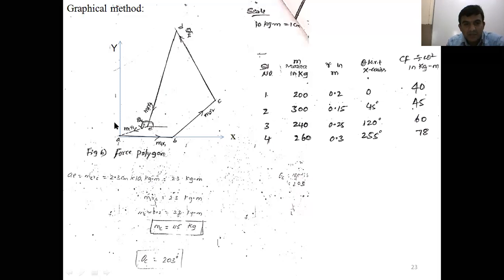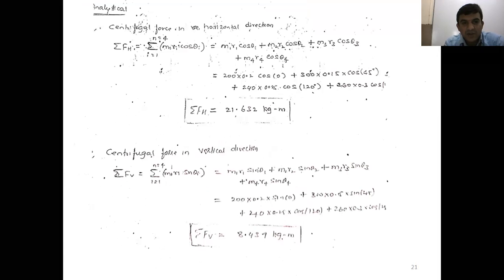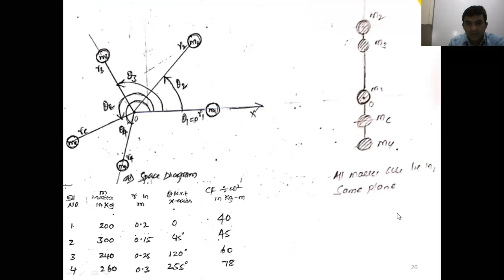Now you transfer this MC RC into the space diagram. That MC RC you can transfer in the space diagram. See that. Now where is MC RC with respect to the OX line, the x-axis? Measure theta C, 203 degree. Draw a 203 degree line, the theta C value. Then along that, you show the MC RC. Means the centrifugal force acts where? Radially outward. Right? This is how you solve the problem when several masses are rotating in the same plane.